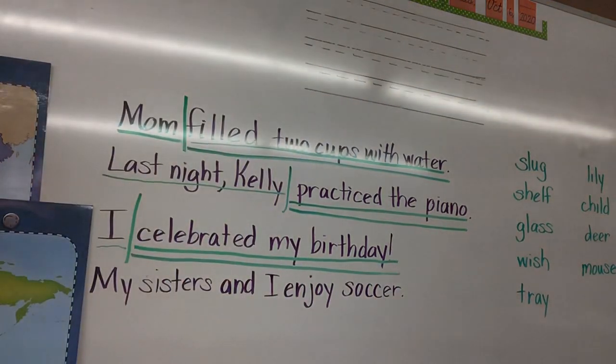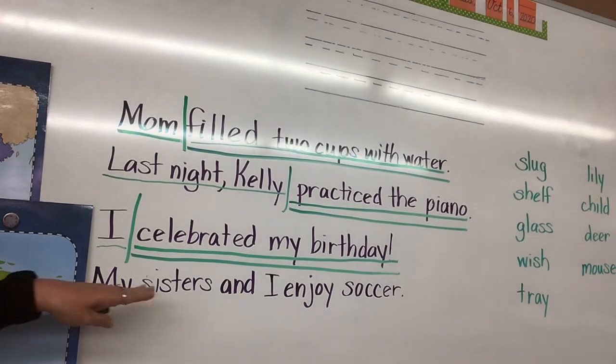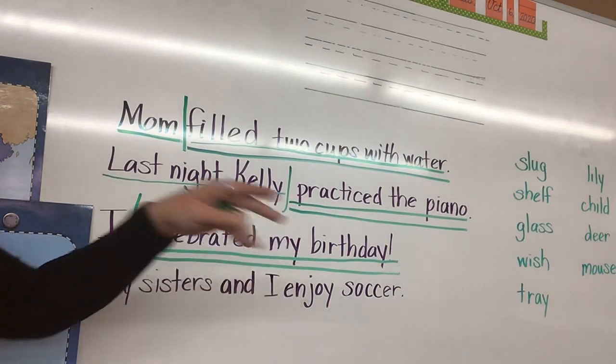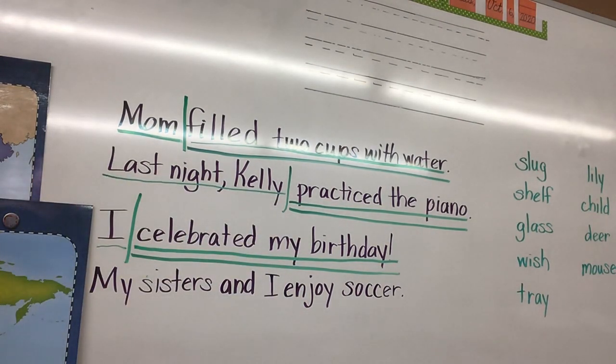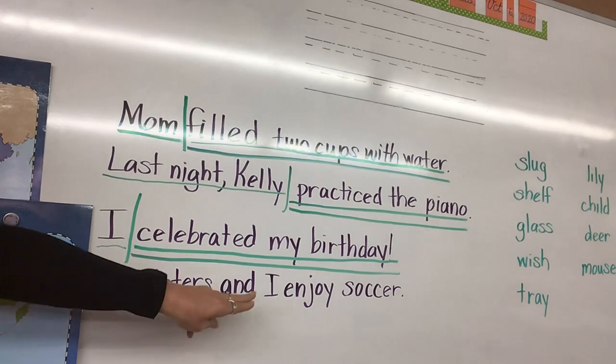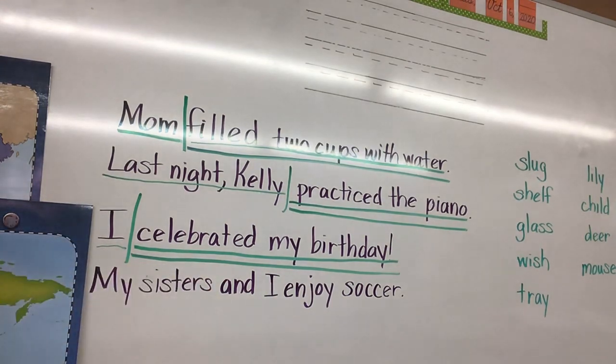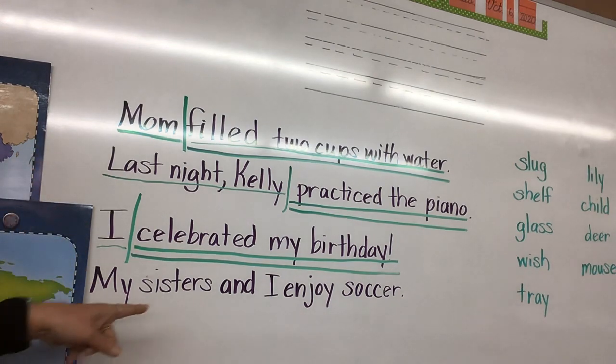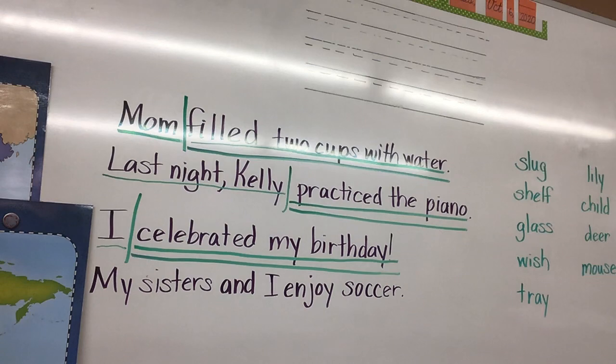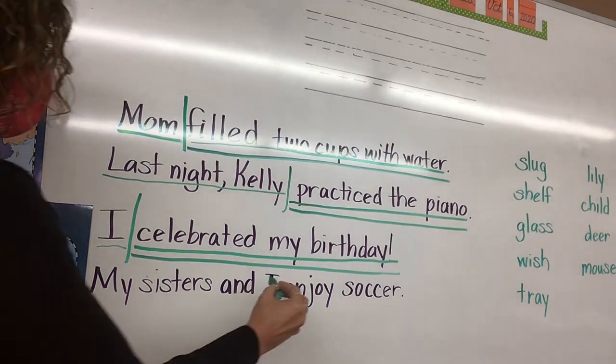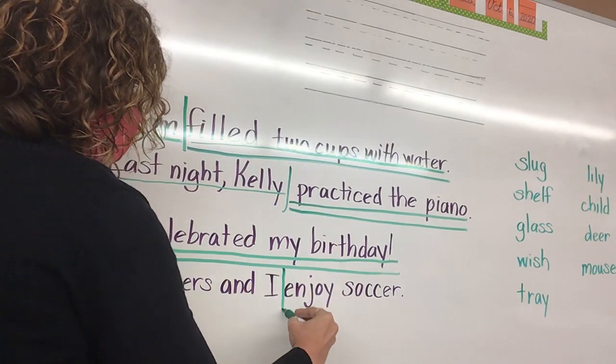Alright, then we have the next sentence which says, My sisters and I enjoy soccer. So who is that sentence about? My sisters and I. Alright, somebody just said my sisters. What about that and I? Remember, there's such a thing as a compound subject where more than one person is doing something. Yes, it is my sisters and I.